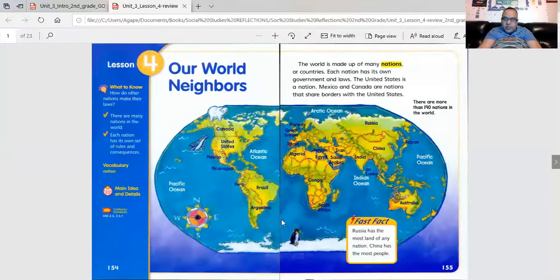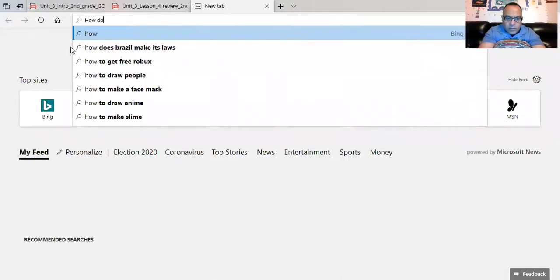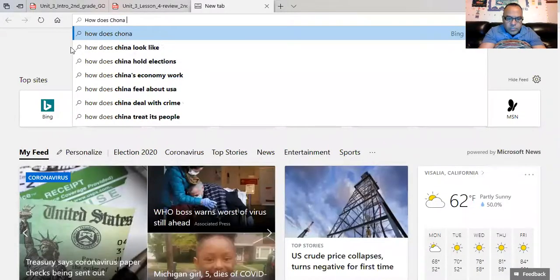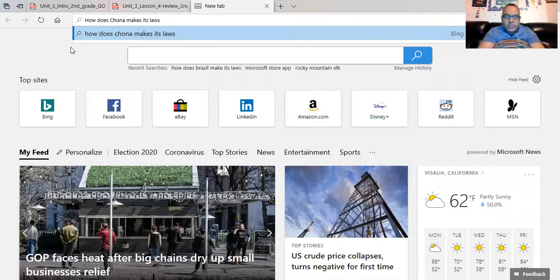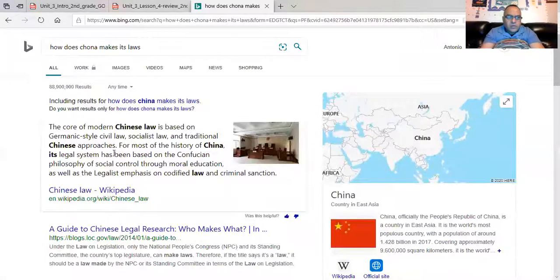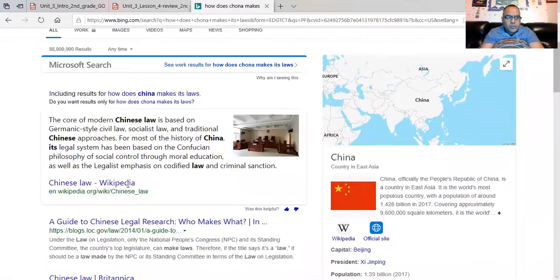You can look at this map and think, let's say, for example, China. How does China make its laws? You can go on your search engine, type in, how does China make its laws? And you press enter. You get all kinds of good stuff. The first result, you want to know where it comes from? Wikipedia. You don't want to go there for really good results.